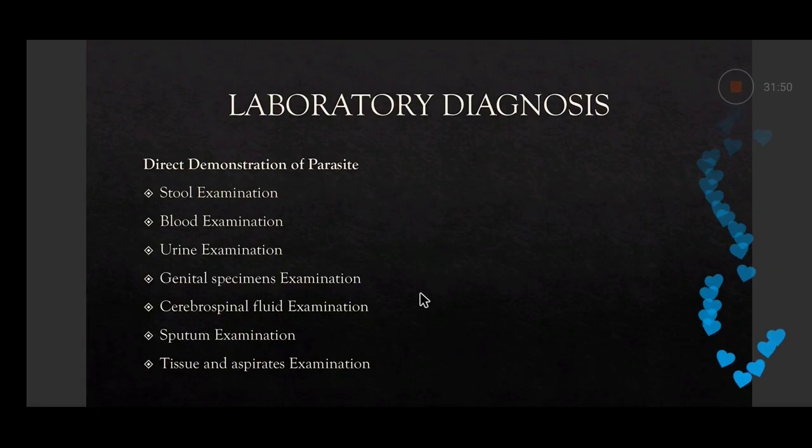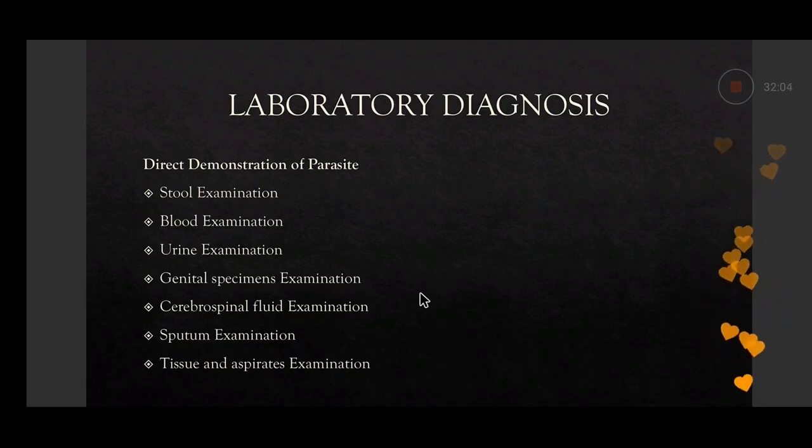Then a very important part, which will be very useful in all the other parasitic infections that will be taught to you. This is the general laboratory diagnosis of all parasitic infections. Very, very useful. Listen carefully and understand it. I have given only the headings, so when I am talking, you just listen carefully.